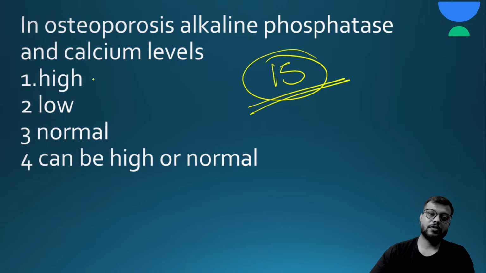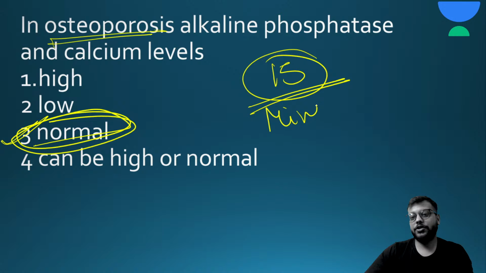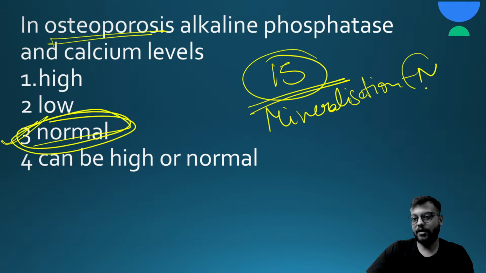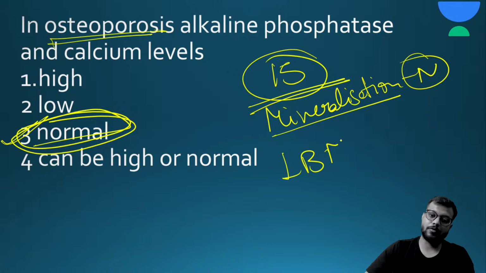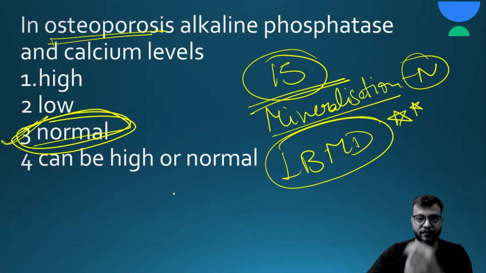Okay, so the answer for this question is C, normal. Because in osteoporosis mineralization is normal, calcium metabolism is normal, vitamin D level is normal, there is decrease in bone mass density. Okay, this is your osteoporosis. Remember about this. This is very, very important.